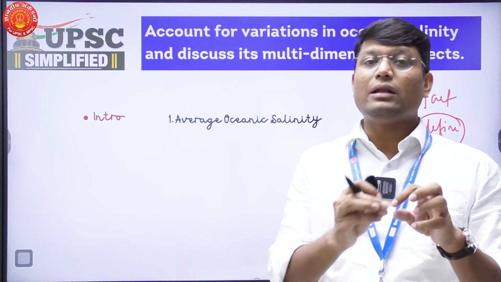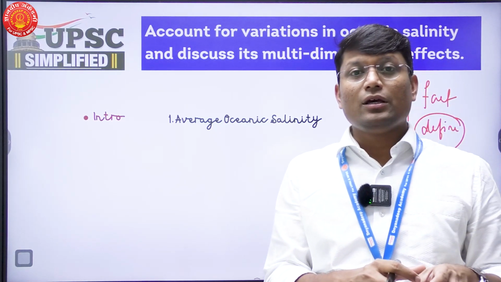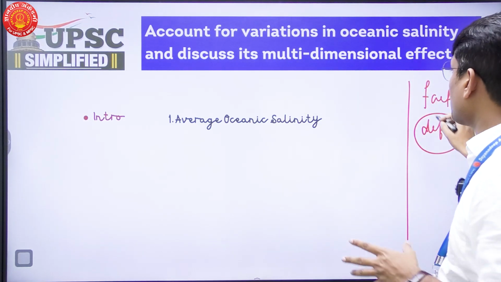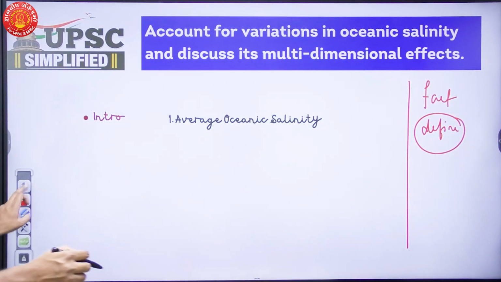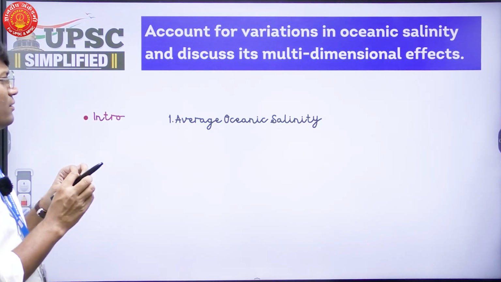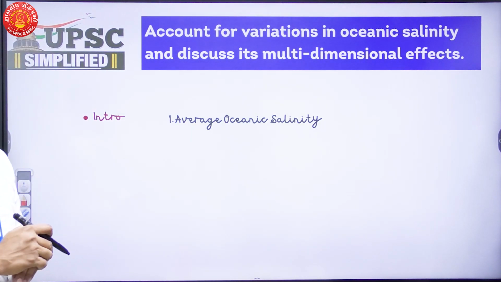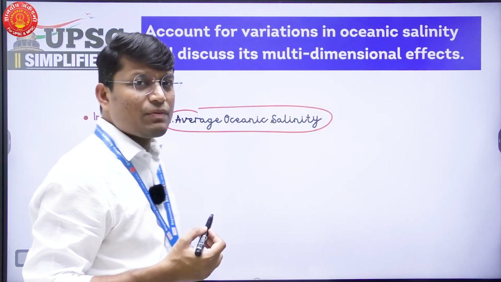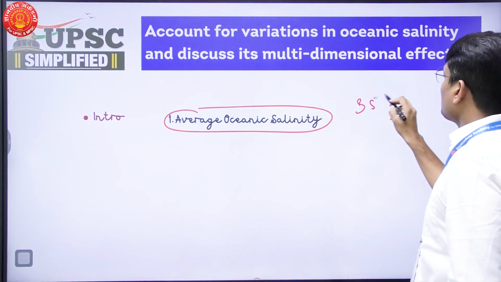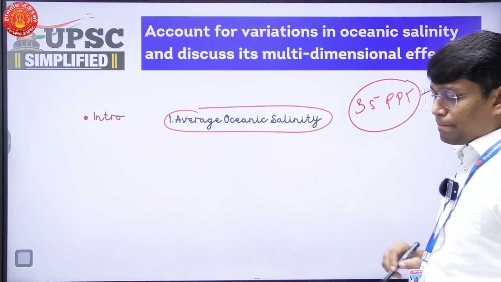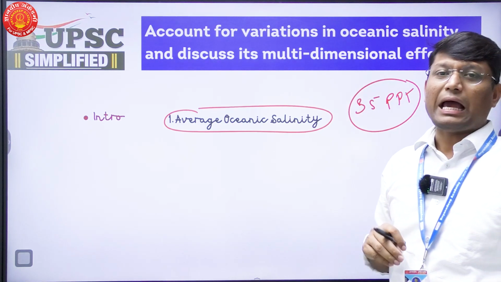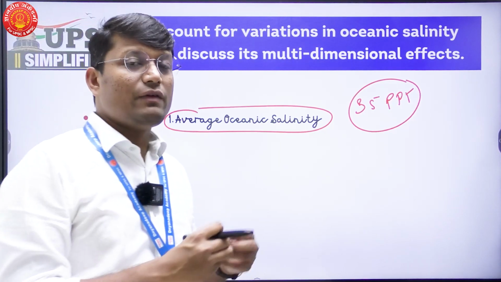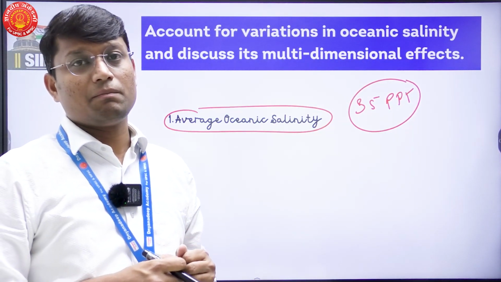So see, if you can define anything, define it. If you can put any fact, please put a fact in it. Now when it comes to this particular question, there is absolutely nothing which we can define. So I am going with a very generic introduction, and my introduction is regarding average oceanic salinity. So I will say that the average oceanic salinity is 35 ppt, and across the globe we find certain variations in this salinity.